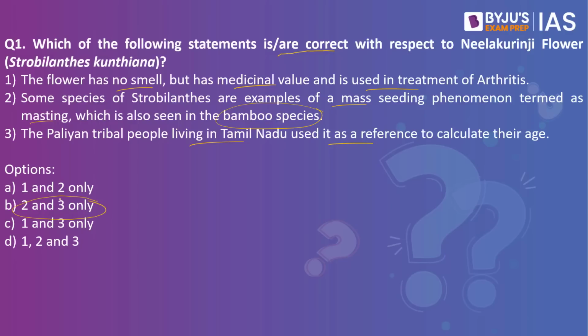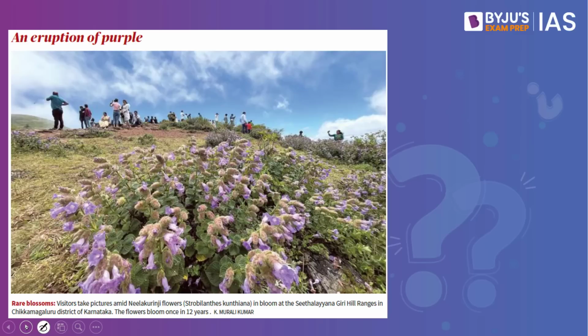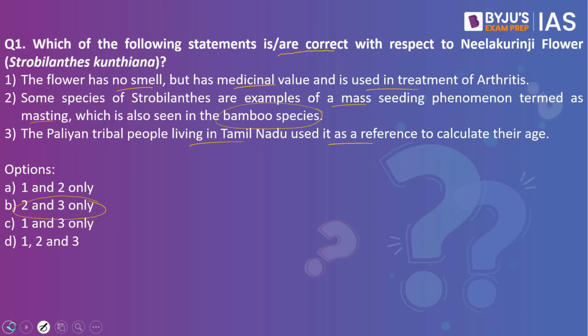Why have we taken this practice question? Because this article in The Hindu makes a reference to Neelakurinji flowers, which is also called Strobilanthes kunthiana. Let us try and understand these options. When you look into the first statement, it says the flower has no smell. This part of the statement is right, but the second part, but has medicinal value and is used in the treatment of arthritis, is not right, which is why the first statement is wrong, because this flower does not have any medicinal value.